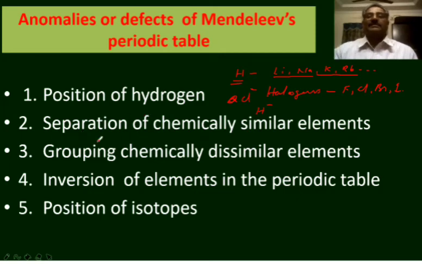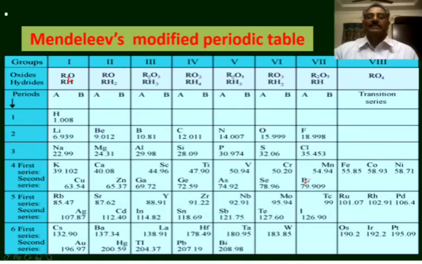Next, separation of chemically similar elements. In some groups, chemically similar elements are separated. For example, copper resembles mercury. Copper and mercury possess similar chemical properties. Their chemical properties are close to each other. But copper and mercury are kept in different groups.